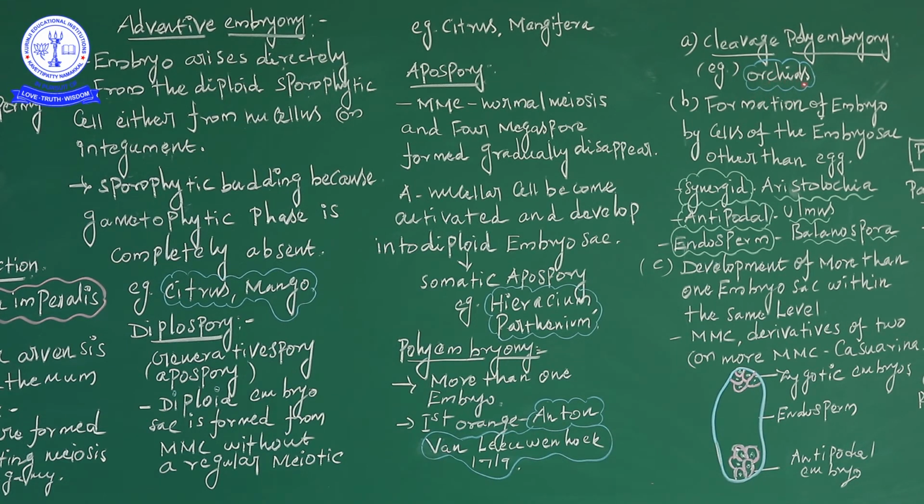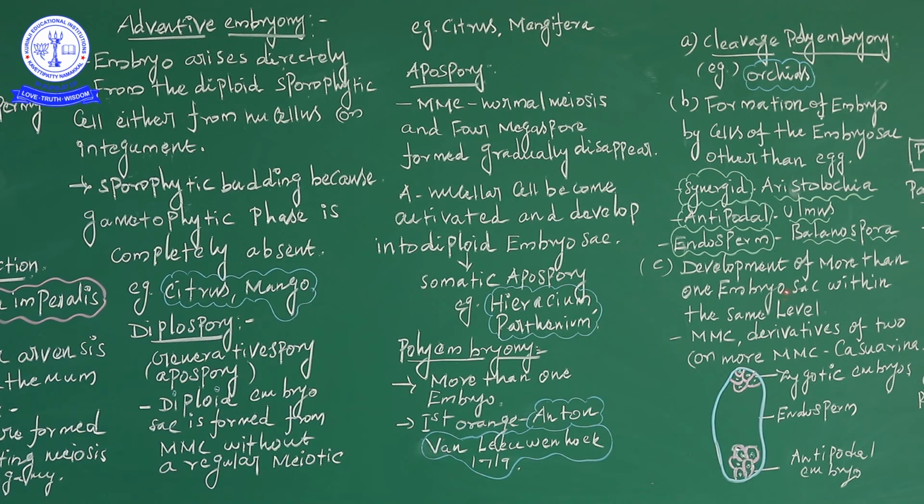In orchid the endosperm is absent. Embryos form from cells of the embryo sac other than the egg, and there are many examples given. Synergid: Aristolochiaceae. Antipodal: Ulmus. Endosperm: Melanospora. More than one embryo sac: the example is Casuarina. Another character is also given: nucellus, the example is citrus, and integument, the example is Syzygium.